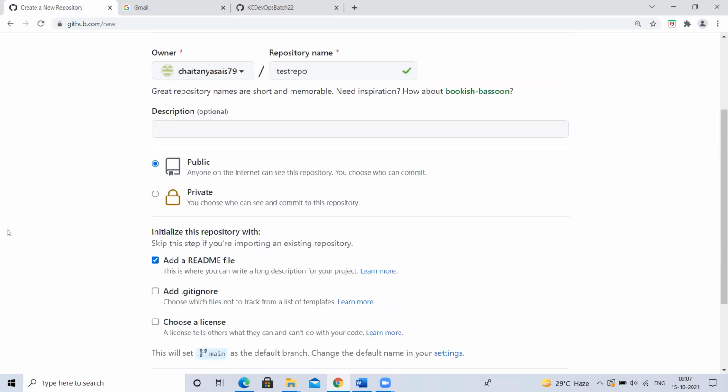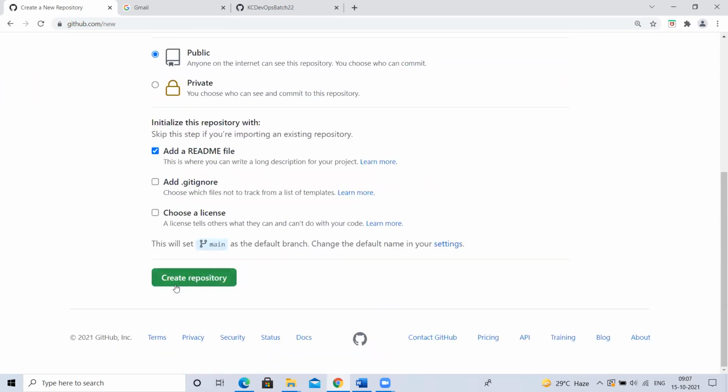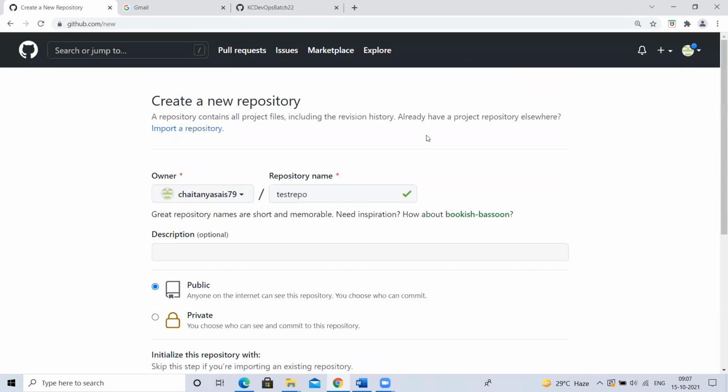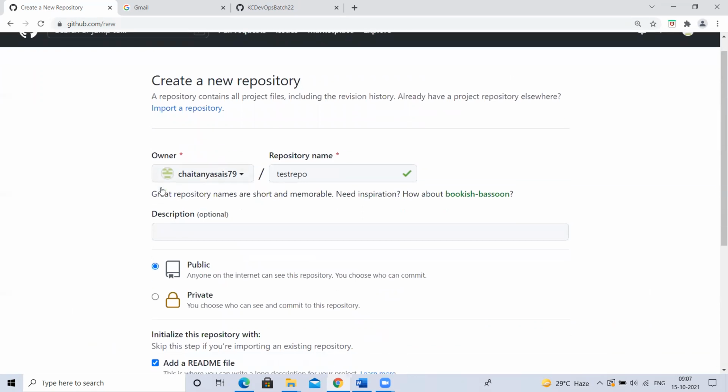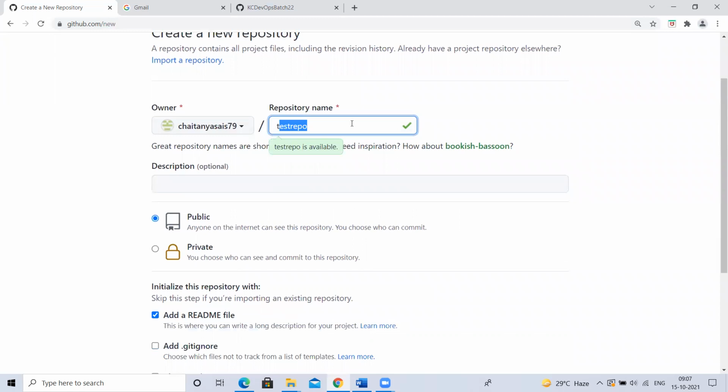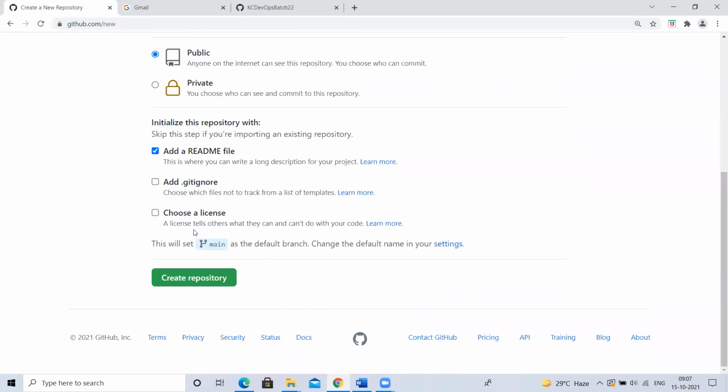That's it. I'll explain the meaning of these later. Just think these are files. If I select this, it will create a repository. That repository will have a file, so you can easily clone it if you want to get it in local. For example, I'm a DevOps administrator. I'm creating a test repository, right? I'm initializing this repository with a file. So I'll create a file. It will create a repository.